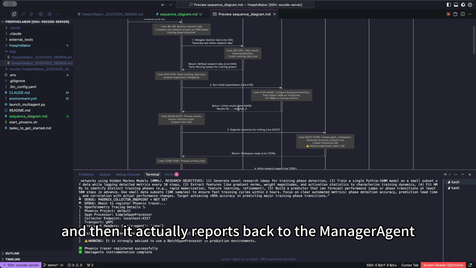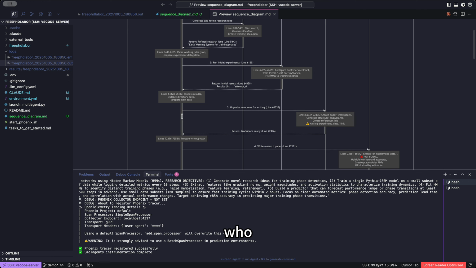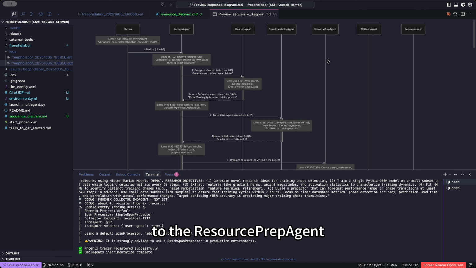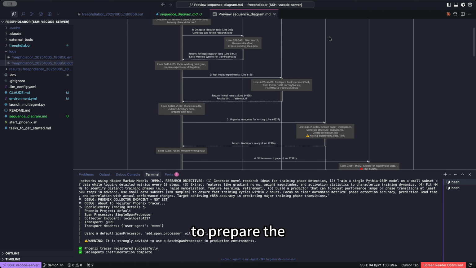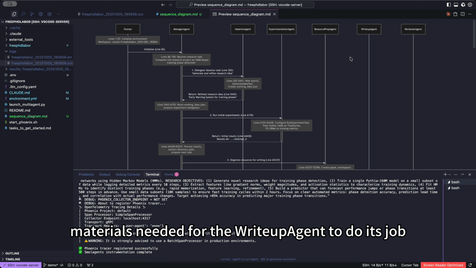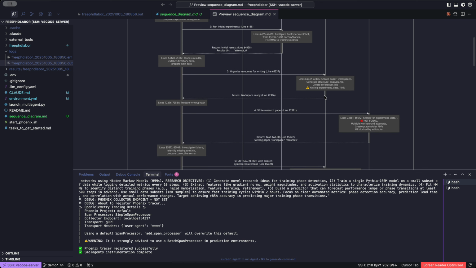Then it reports back to the manager agent, who reviews the results and decides to delegate to the resource preparation agent to prepare the figures as well as other materials needed for the write-up agent to do its job. But unfortunately, agents sometimes fail.